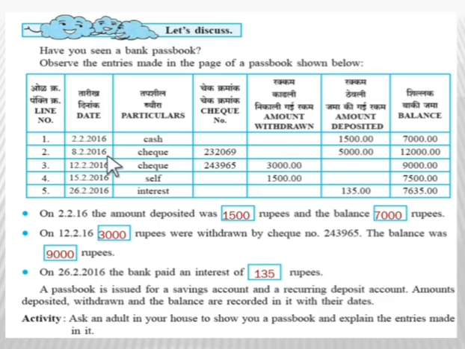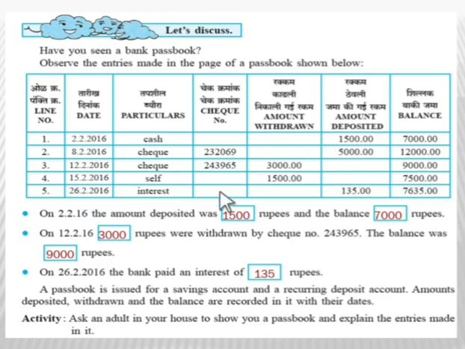Similarly, on 8 February 2016, an amount of 5000 rupees is deposited through check. Here the check number is given. After depositing 5000 rupees in the account, the new balance of the account is 12,000 rupees. Now in the next line, a check is submitted to the bank to withdraw 3000 rupees. So after withdrawing 3000 rupees through the check, the balance of the account is 9000 rupees.